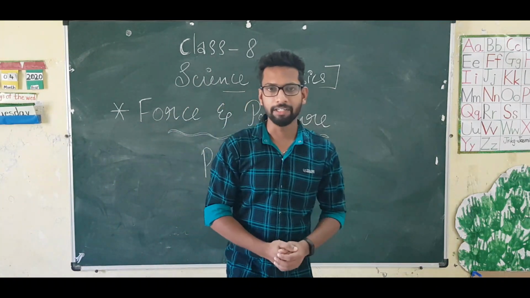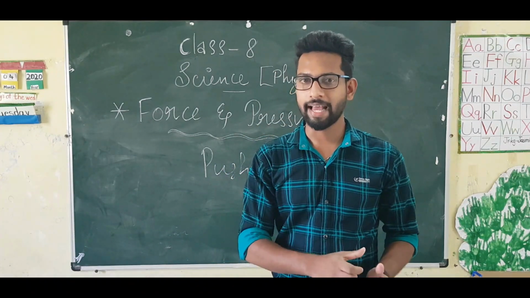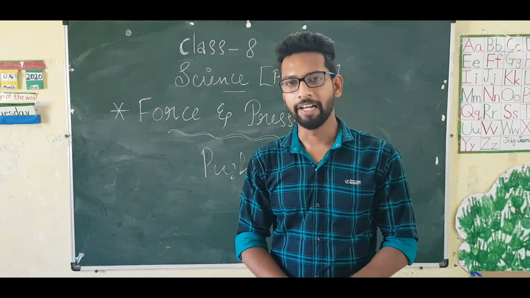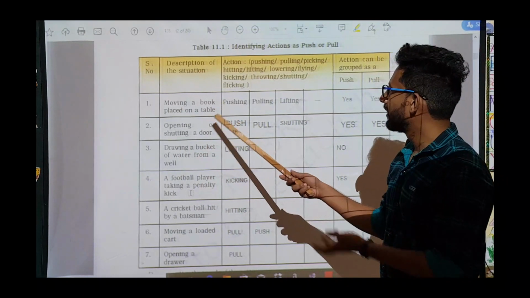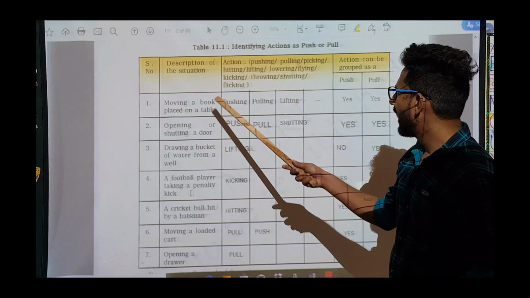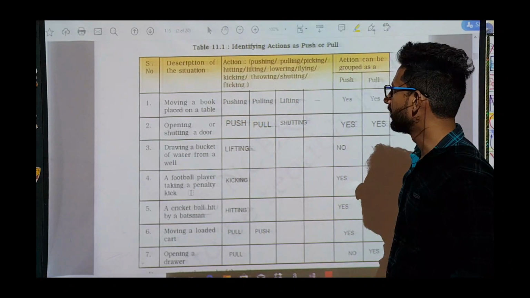In our first activity, some situations are given. You have to categorize these activities into push and pull. Okay, let's see. So this is the first activity given in the textbook. Some situations are given in the table, and here we have to write how many possible activities can be done in each situation.